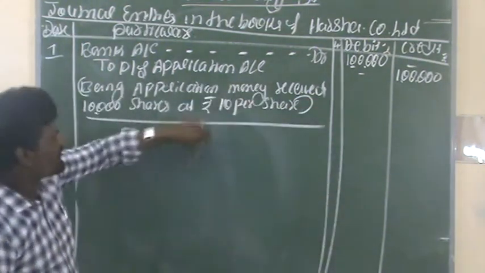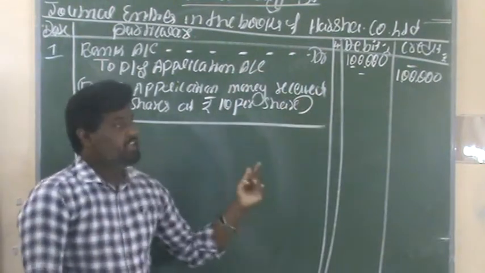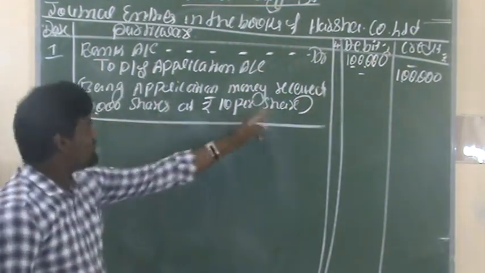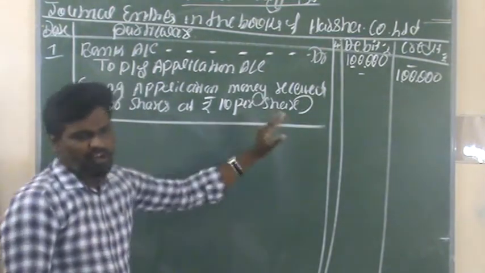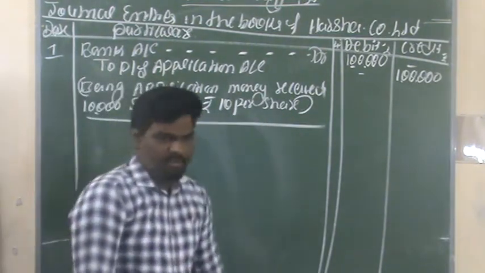This is the narration about the transaction. Once again, the narration: being application money received on 10,000 shares at rupees 10 per share. This is the first entry for the receipt of application money.